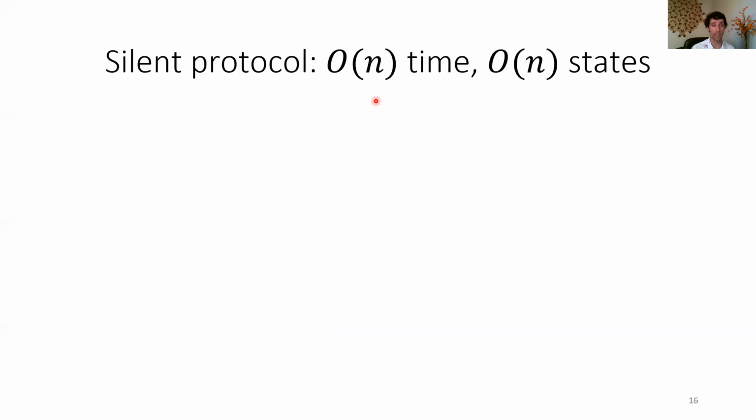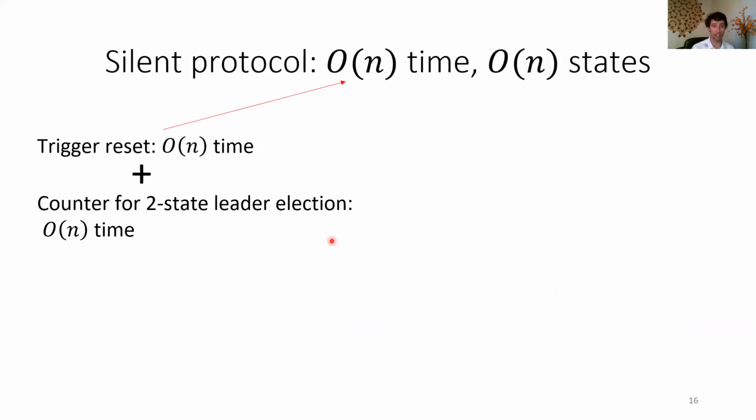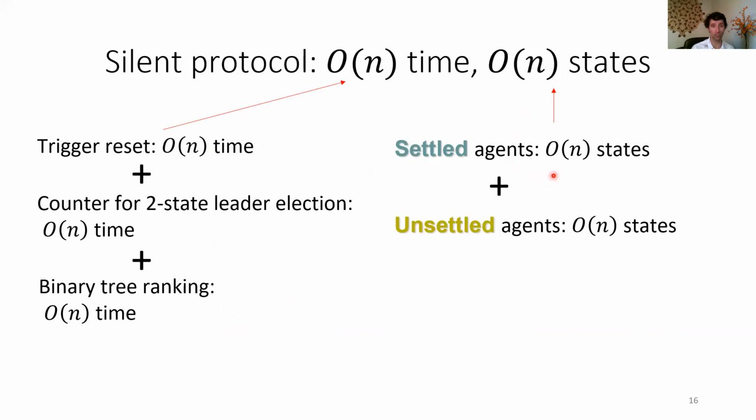So in total, we have a linear time protocol because it takes linear time to trigger the reset, linear time for the slow leader election during the resetting phase, and then linear time to finish the ranking and stabilize. And it also uses linear states, where the 3 different roles each use linear states, which sum up to linear states in total.